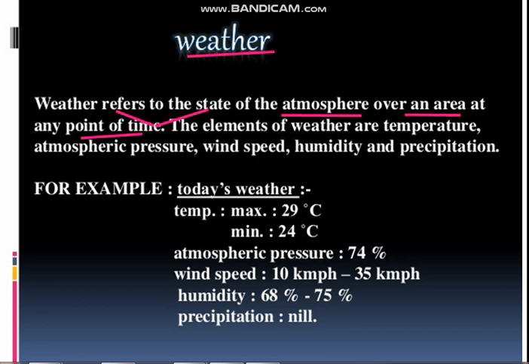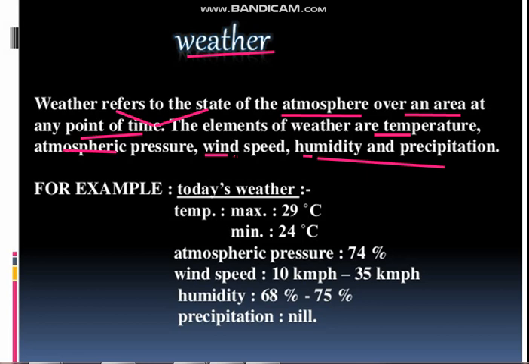So the changes in the atmosphere from place to place and time to time are called weather. The elements of weather are temperature, atmospheric pressure, wind speed, humidity and precipitation. These elements are also there in climate. There is no difference in the elements of weather and climate. The elements remain the same.